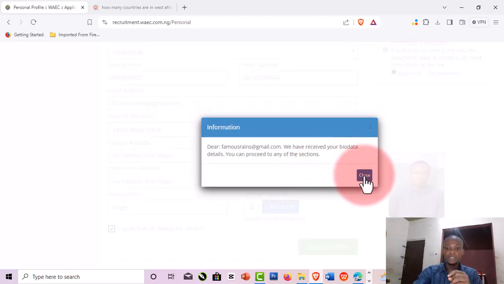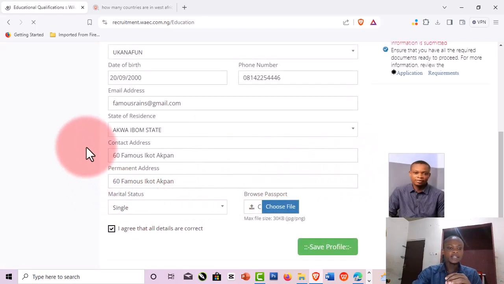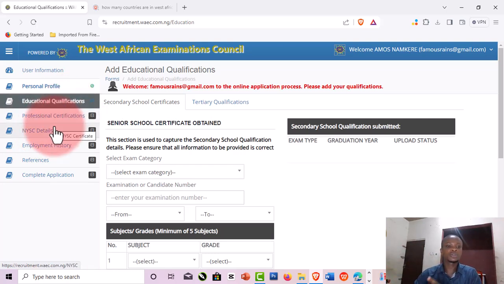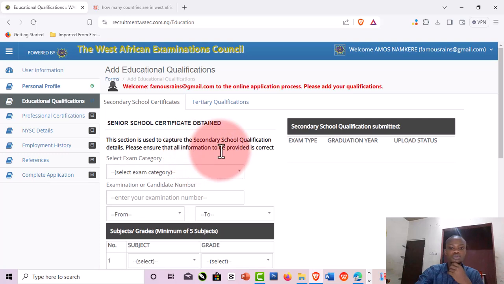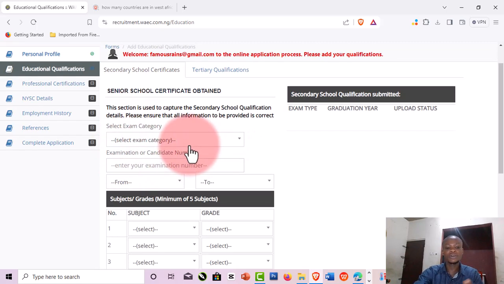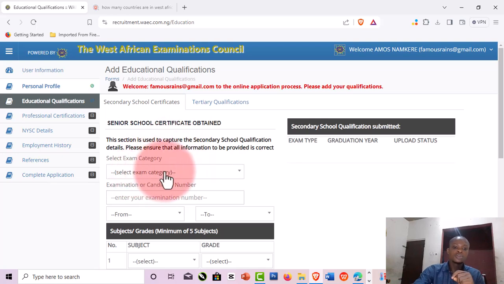We have received your bio data, so close that point, and the second one will now automatically come in where your educational qualifications are needed, right? So starting from your secondary school to your tertiary, right? So those are the two levels that they are looking for, your O level and your A level, right? So now what I'm going to do is put in my O level, but I'll be putting anything I like here because I want to be fast. Take note.